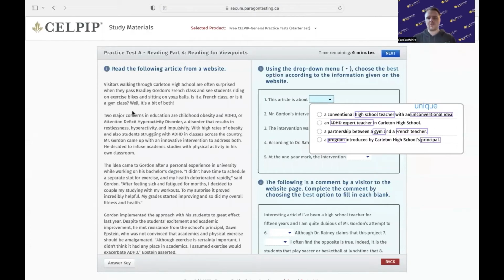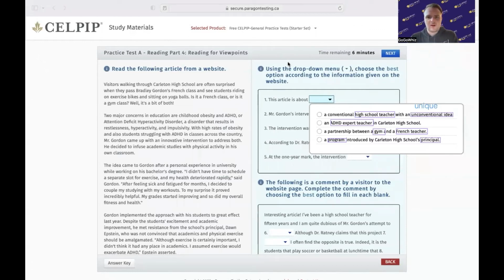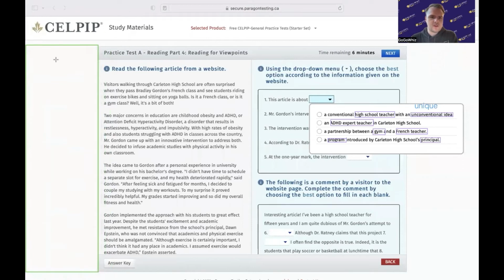Now that we've taken a look at our options, let's take a look at our practice test. For every test, we want to make sure that we are taking notes. Sorry about that. I always highlight on the left here, but in reality, you're going to have a piece of paper where you can take notes, to keep everything more organized.